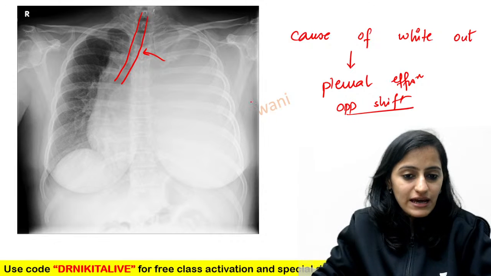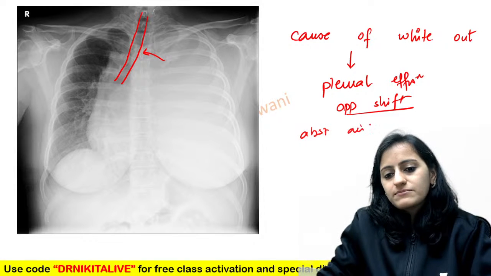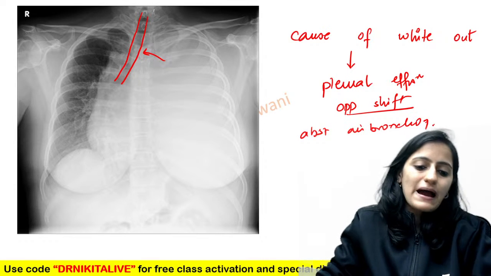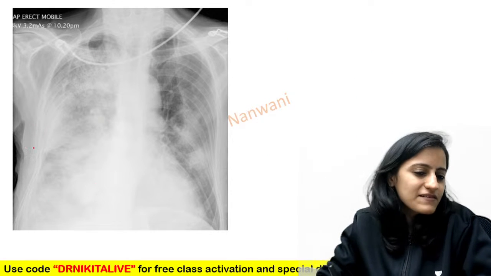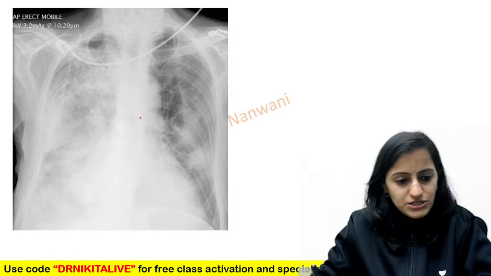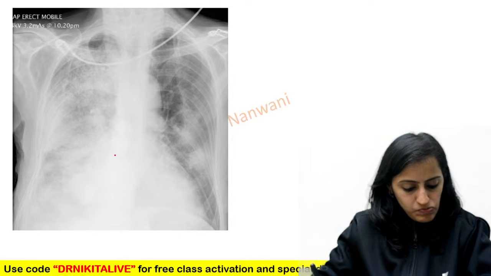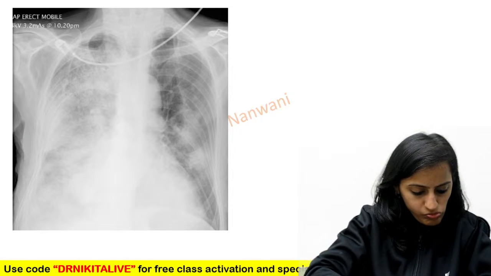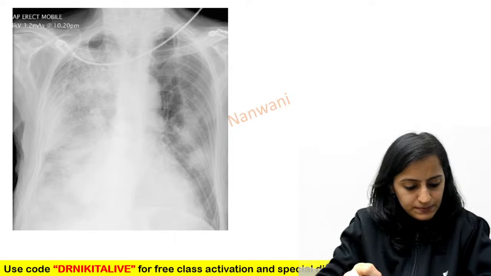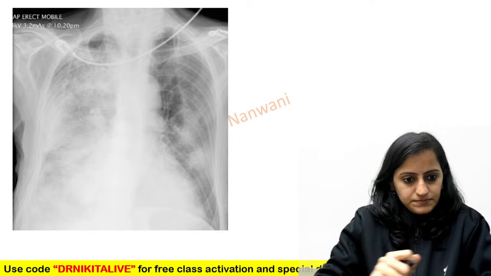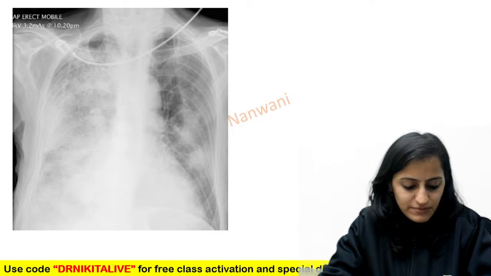Look at this image very carefully. Are you seeing the air bronchogram? No. So there is an absent air bronchogram sign, so this is not a parenchymal pathology. Next one. What do you think is the cause of the nearly whiteout hemithorax in this patient? Is it consolidation, collapse, pleural effusion, pneumonectomy? What do you think?